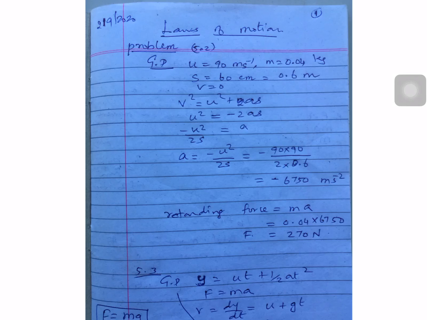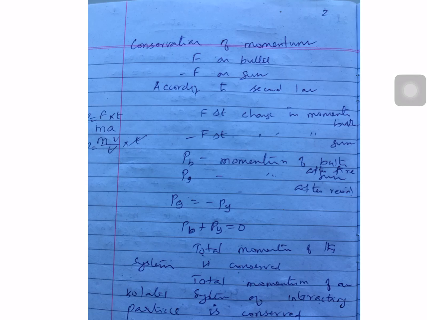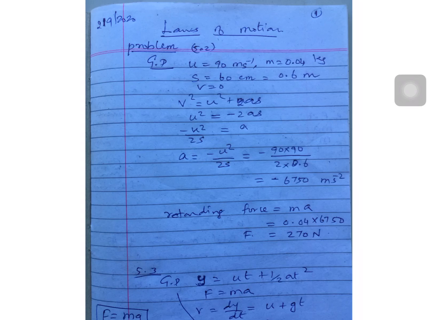The same way you can go for the 5.3 problem. They gave displacement y equal to ut plus half at square. So, F equal to ma. They asked what is that? Acceleration. So, first of all, you differentiate with respect to t, that will give us a velocity, that is dy by dt equal to u plus gt. Clear. So, this is a way you can calculate the force.